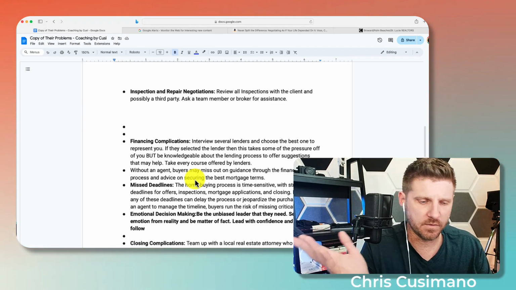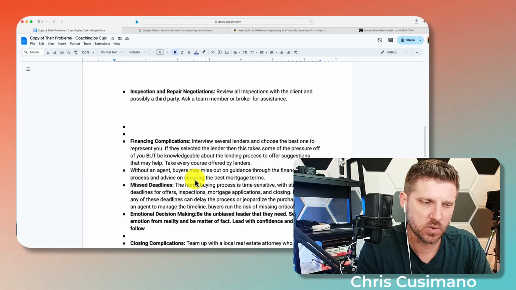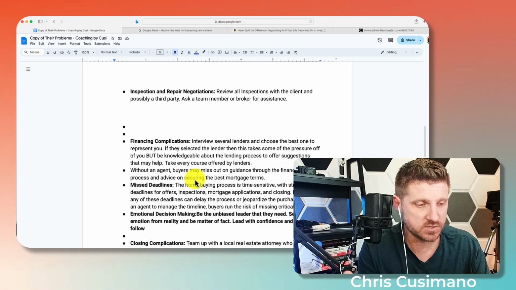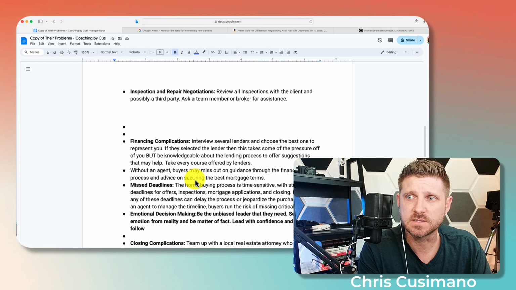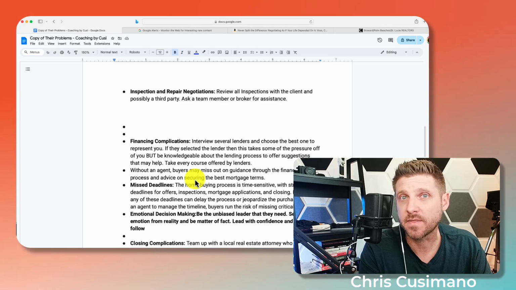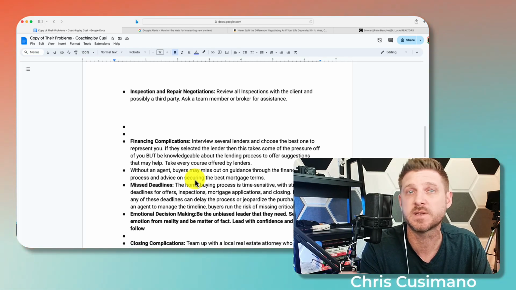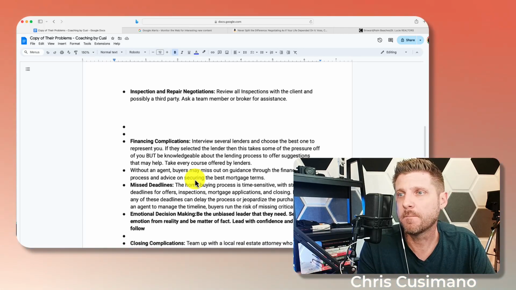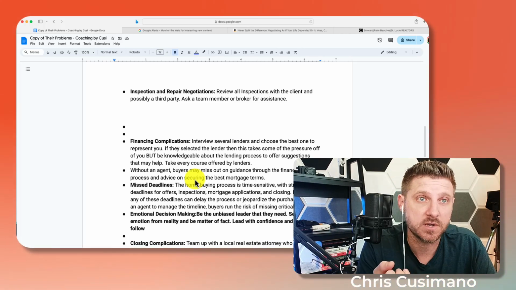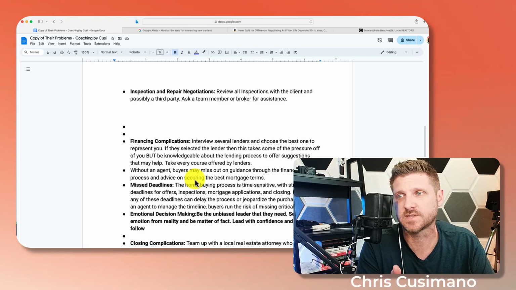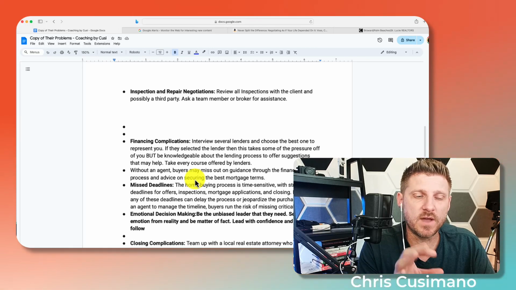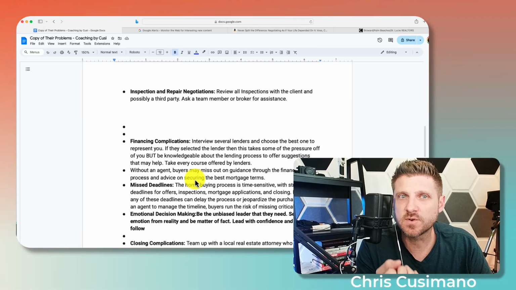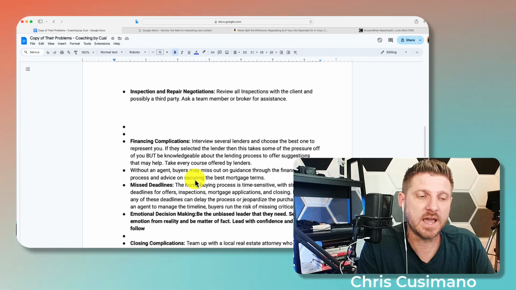Prime example: recently I was doing a deal where the buyers wanted closing costs covered, and the lender knew about this. Then I thought to ask, wait, maybe there's a cap on these closing costs. And there is. That lender never brought that up themselves. Good thing I'm experienced, because if I weren't, my clients would have thought they had all the closing costs covered when only a certain percentage was actually covered. That's how bad reviews happen. So vetting your lenders very, very well is extremely important. And you can say, hey, this is what I did.